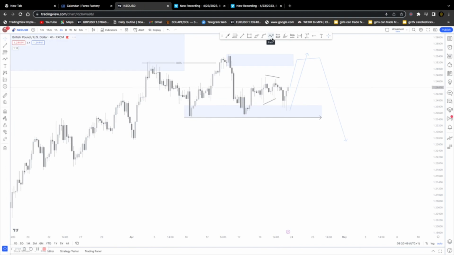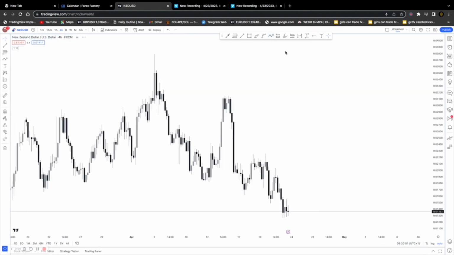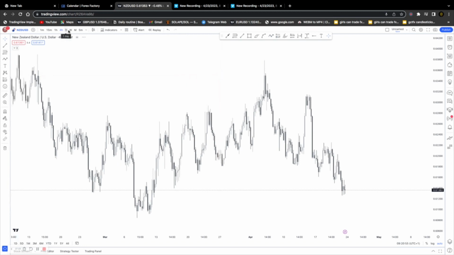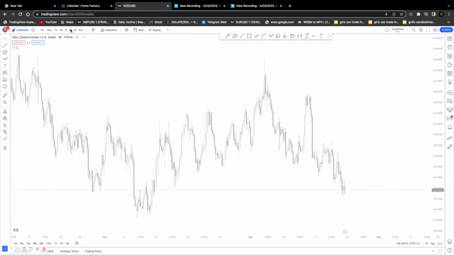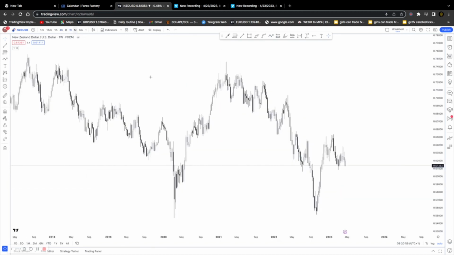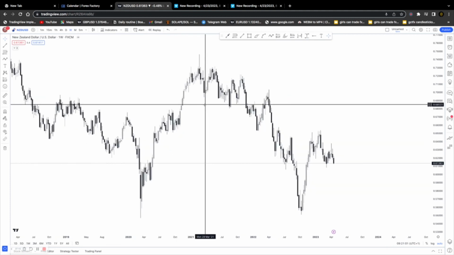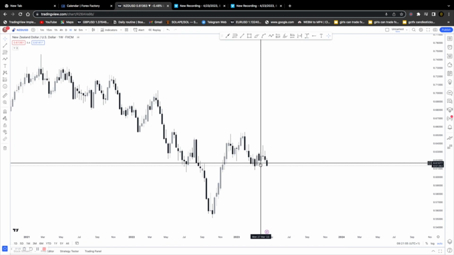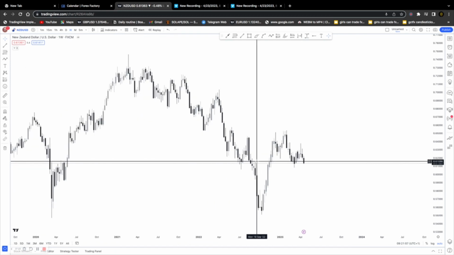The next pair we're looking at is the NZDUSD. On the NZDUSD, we're starting from our weekly time frame, as always. Very strong, clearly very bearish. We had this bullish correction and the market still continues bearish on the NZDUSD. We are in a bearish trend.